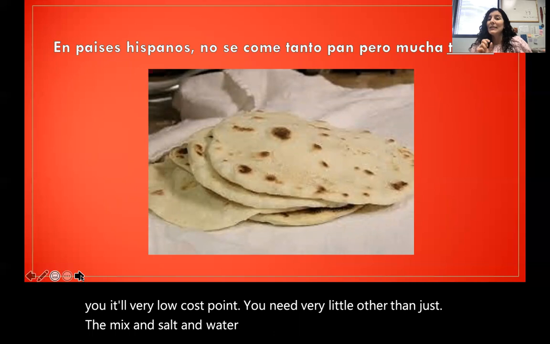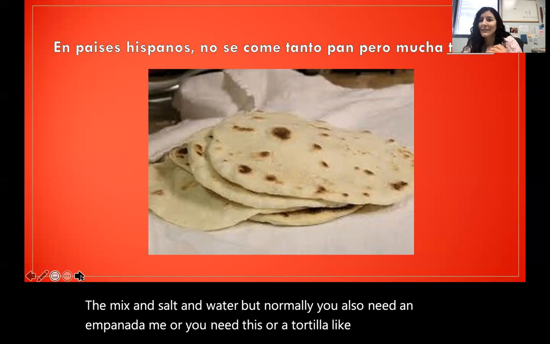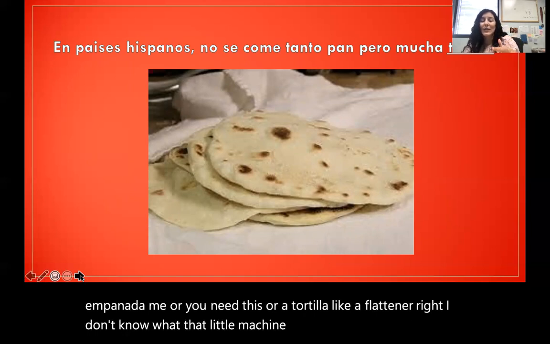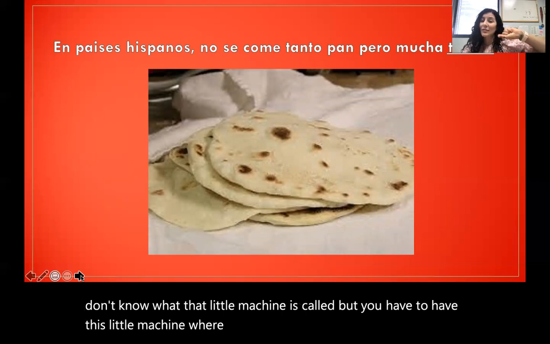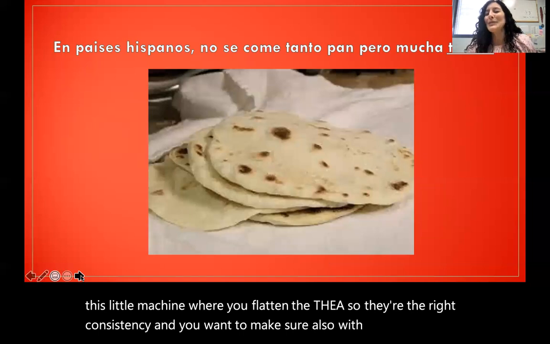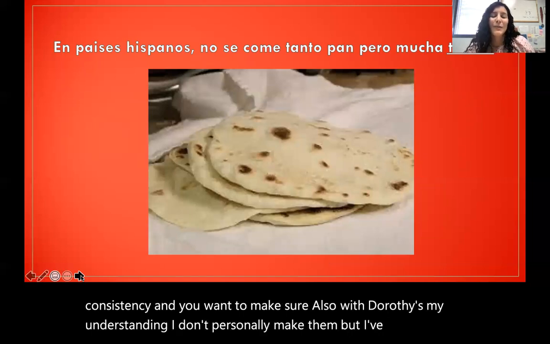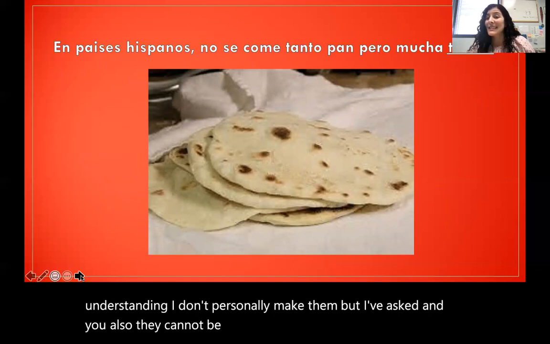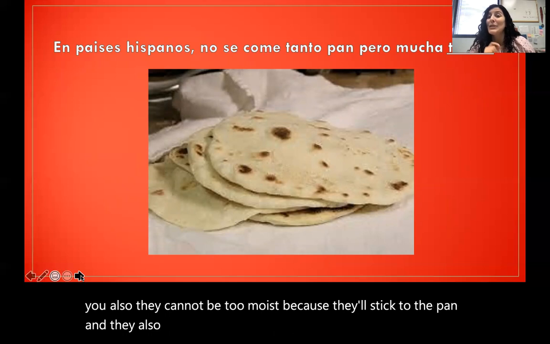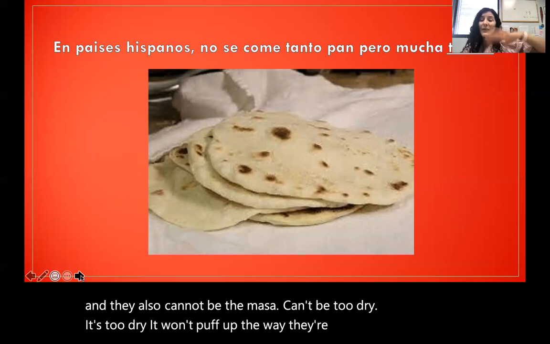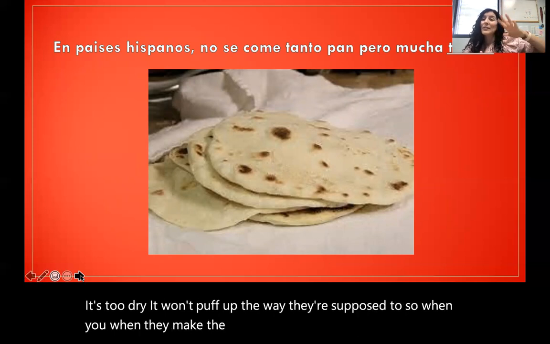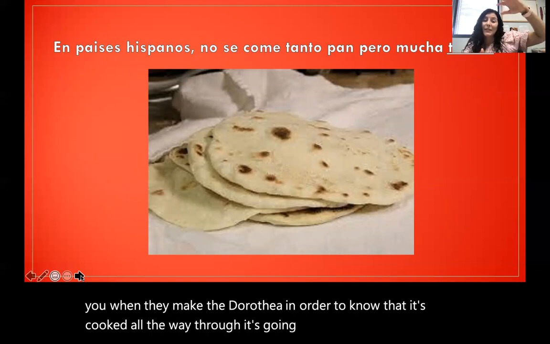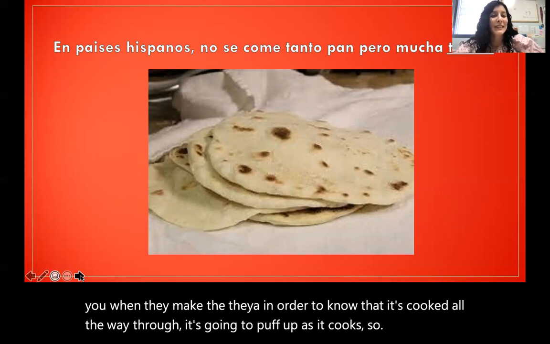But normally you also need like an empanada, you need this, or a tortilla, like a flattener, right? I don't know what that little machine is called, but you have to have this little machine where you flatten the tortilla so they're the right consistency. And you want to make sure also with tortillas, my understanding, I don't personally make them, but I've asked, they cannot be too moist because they'll stick to the pan, and the masa can't be too dry. If it's too dry, it won't puff up the way they're supposed to. So when they make the tortilla, in order to know that it's cooked all the way through, it's going to puff up as it cooks. Which is really interesting.